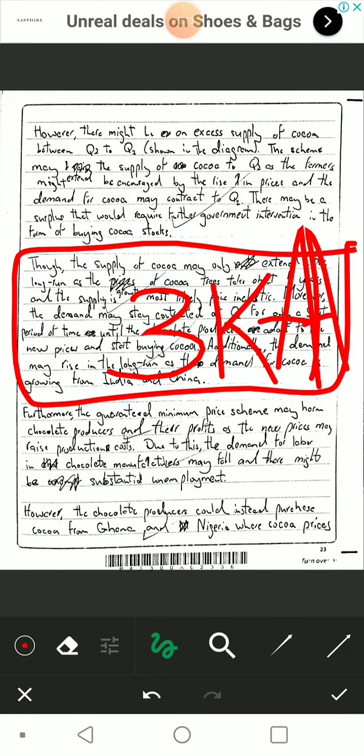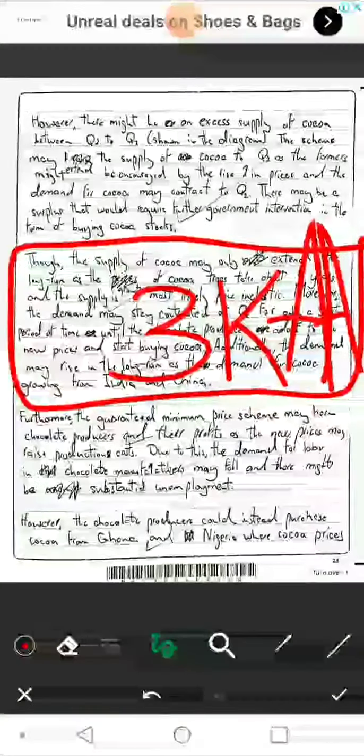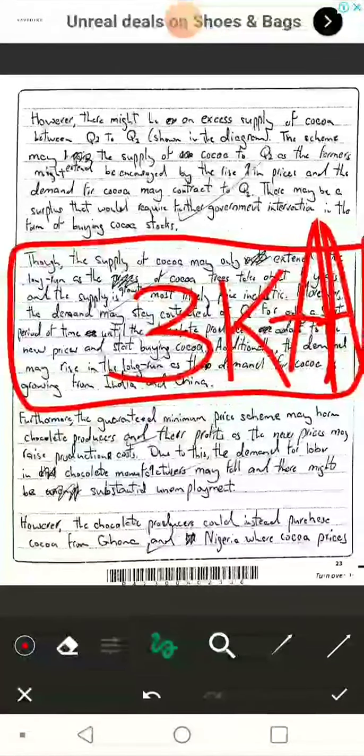So, furthermore, the guarantee price. Okay, furthermore, now this is not my evaluation. Furthermore, signals that I am providing additional information. Since this is K up there, this must be K too. Furthermore, the guaranteed minimum price scheme may harm chocolate producers and their profits as new prices may raise production costs.